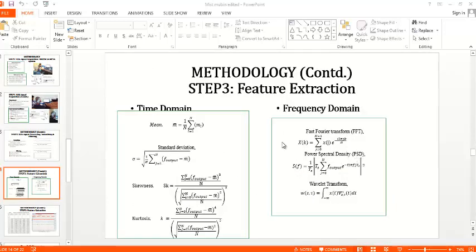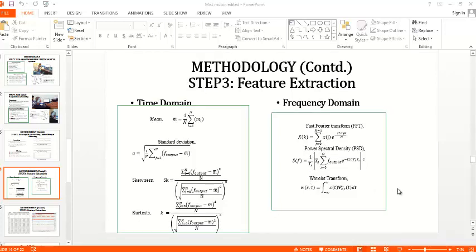Well, so this is the feature extraction, and here we have to extract different features in the time and frequency domain. In time domain, we extract features like mean, median, standard deviation, skewness, and kurtosis. And in frequency domain, we have extracted features like fast Fourier transform, PSD mean, PSD max, and A50 mean, A50 max.